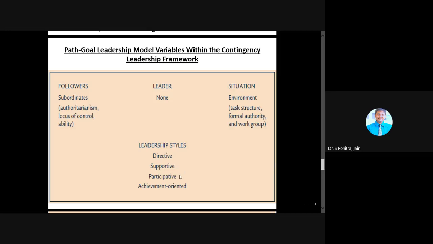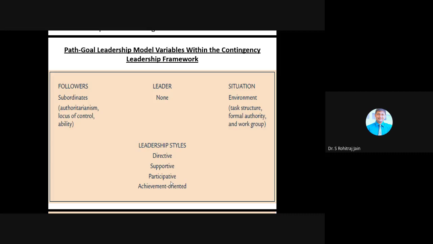And then next, nowadays what we are seeing is the participative style of leadership. The third one here, participative. So the leader includes employee input into decision making. Participative leadership is appropriate, I'm repeating, when followers want to be involved.